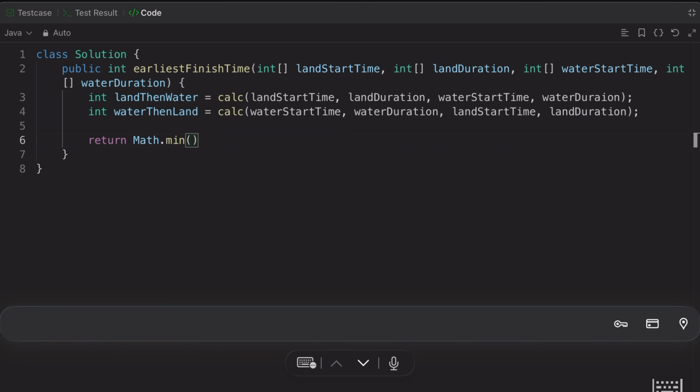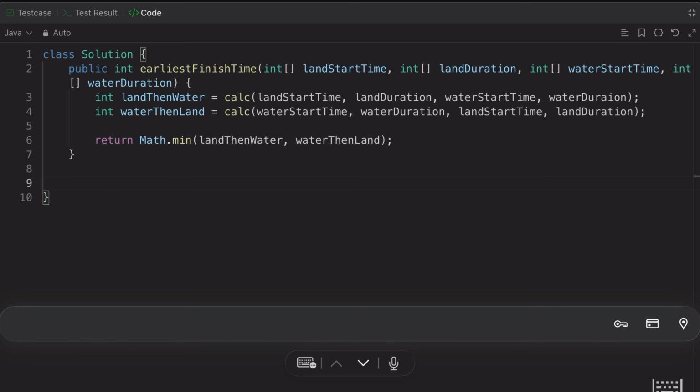The very first we have calculated is land then water and water then land. So both things we will pass, and obviously once you have already calculated, we'll return the data, right? I hope you can do from here also. You can use the algorithm and you can do it.